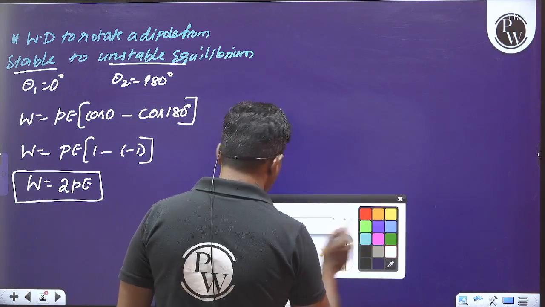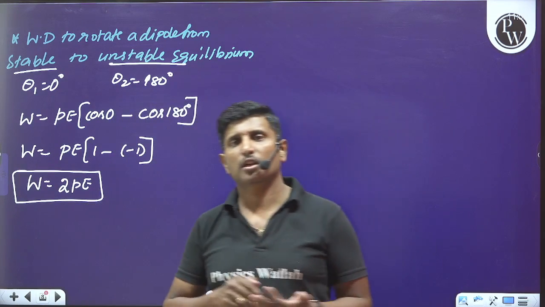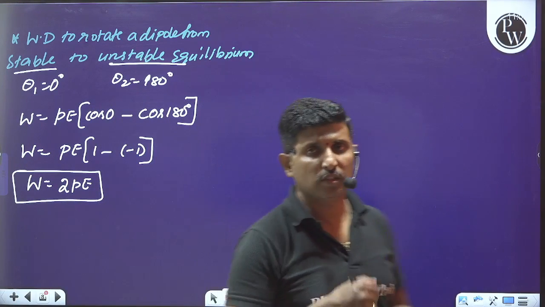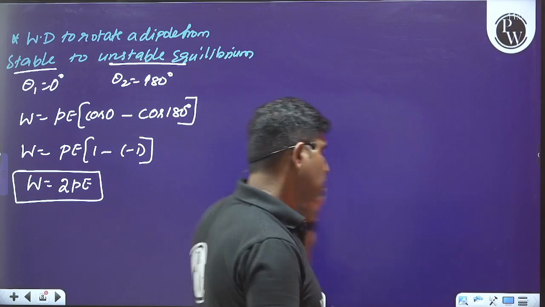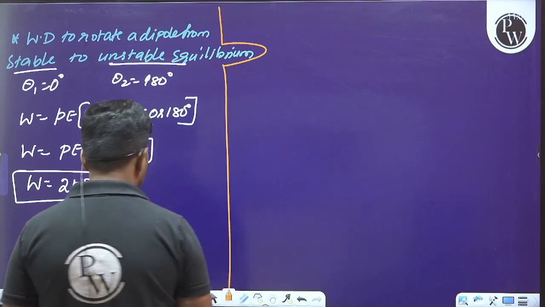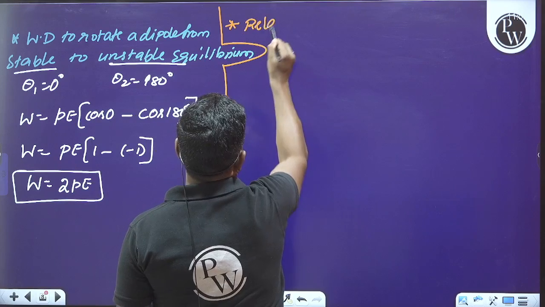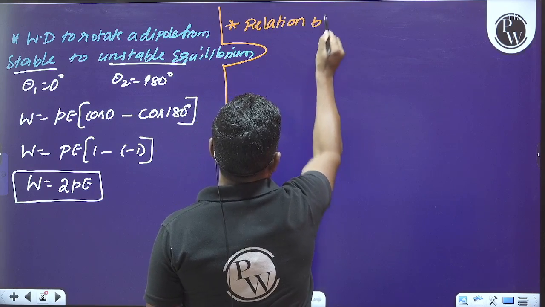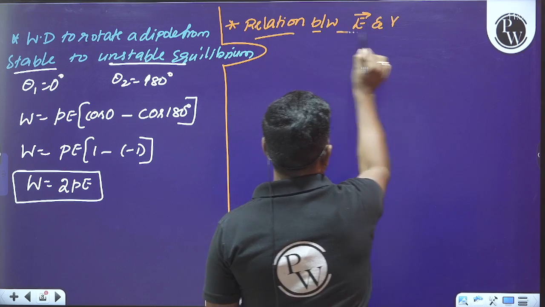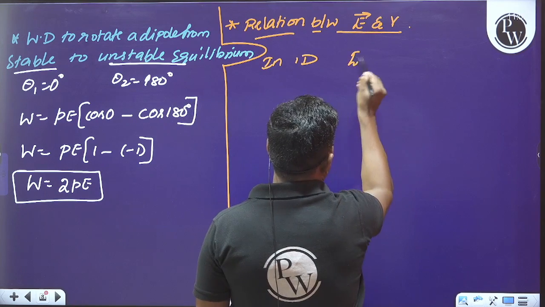So that is about the potential due to a point charge, potential due to a system of charges, potential due to a dipole, and potential energy for a system of 2 charges, 3 charges, and also the potential energy of a dipole. Now let us understand the relation between the electric field vector and the potential.